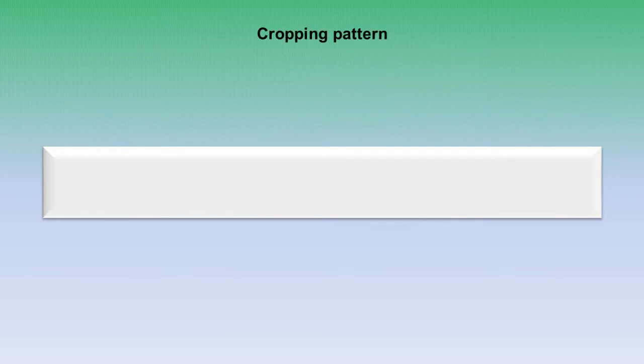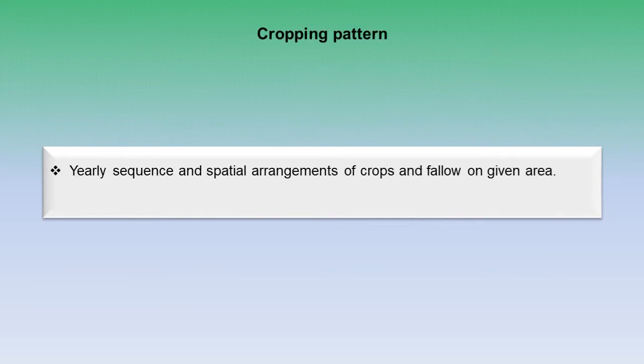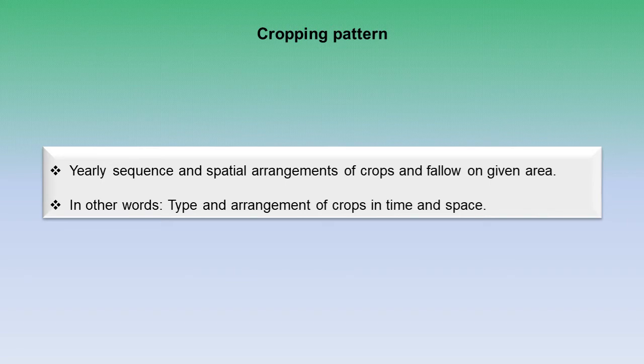Next term is cropping pattern. So, the yearly sequence and spatial arrangement of crops and fallow on a given area. In other words, type and arrangement of crops in time and space.